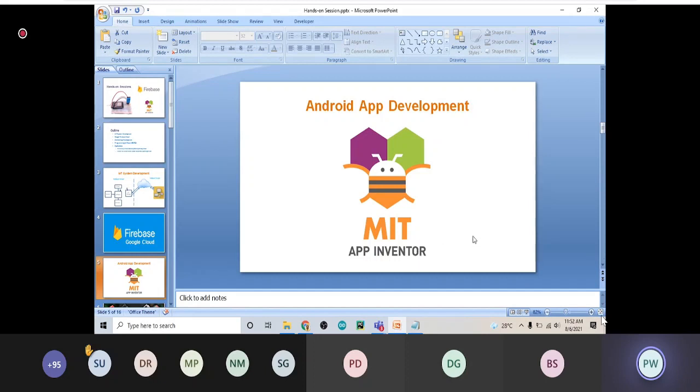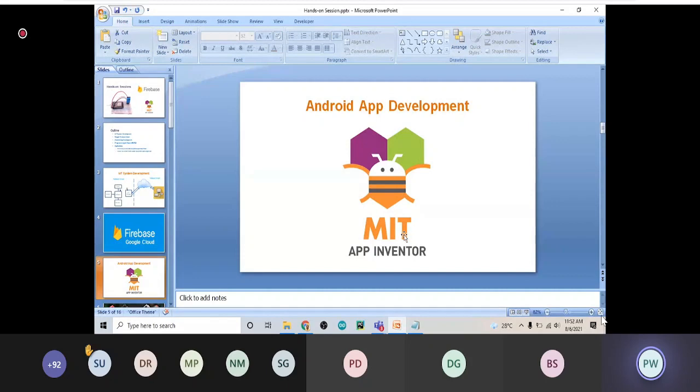What is this MIT App Inventor? See, its image itself shows that there are blocks, and using these blocks the app is created. What it actually means is that using only blocks, it is called block-level programming. So using just blocks, it can develop your Android app. So we'll start developing the Android app through the MIT App Inventor.